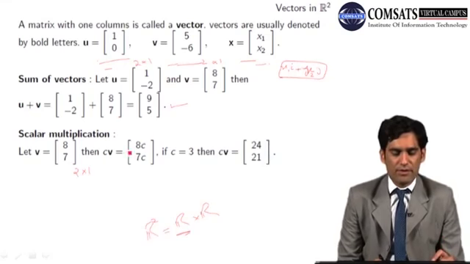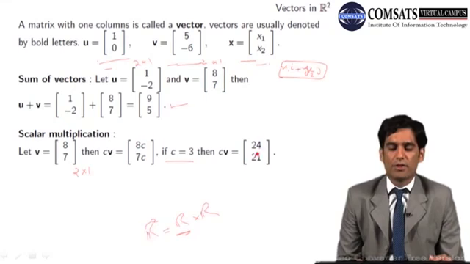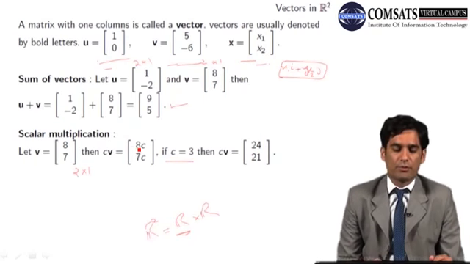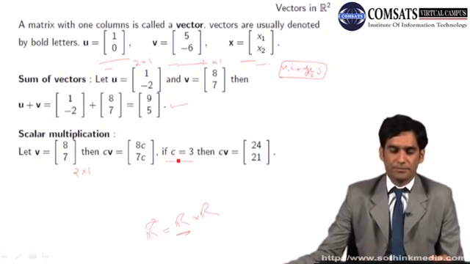Then cv, where c is a scalar, is just 8c, 7c. Everybody knows that. For a particular example, if we take c equals 3, then cv equals 24 and 21, because 8 threes are 24 and 7 threes are 21.